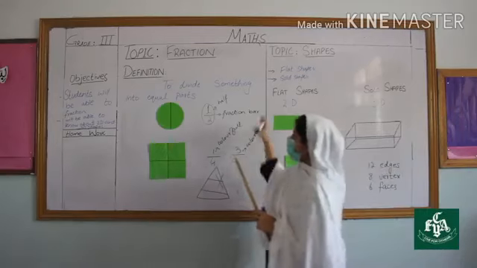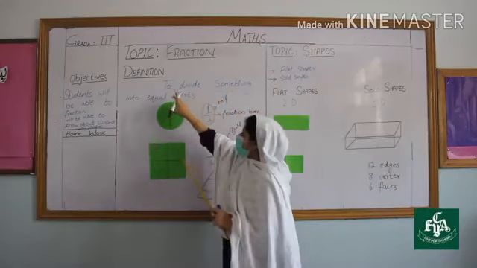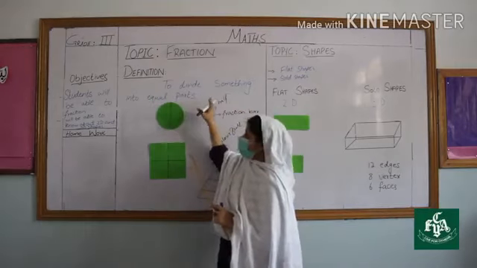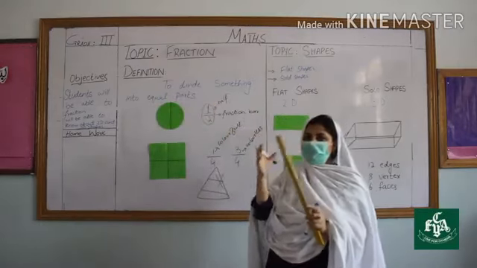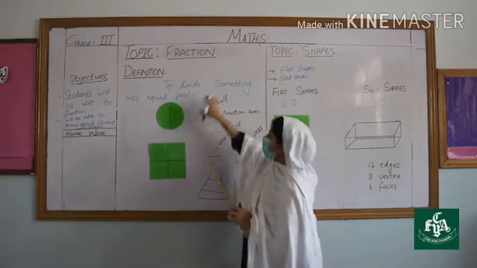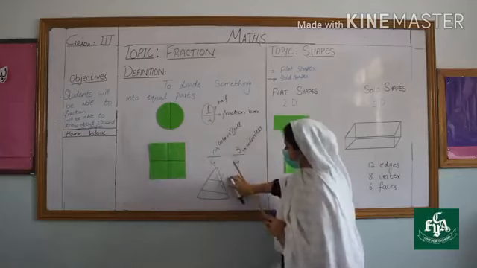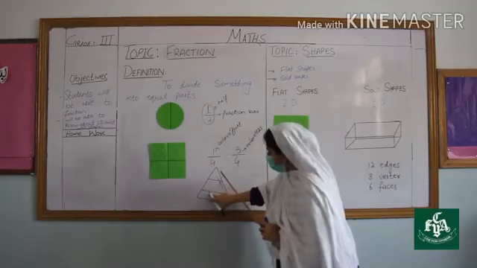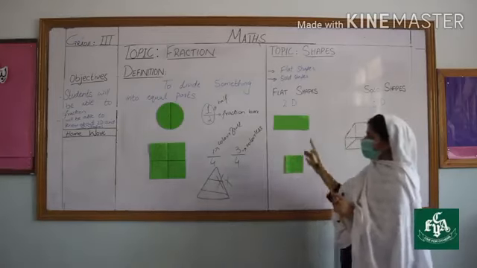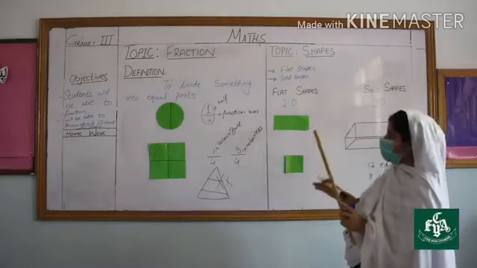Why? Because I told you in the definition, to divide something into equal parts, if the shape is equally divided, then that shape is a fraction. If the shape is not equally divided, it means this is wrong. This is all about fractions.